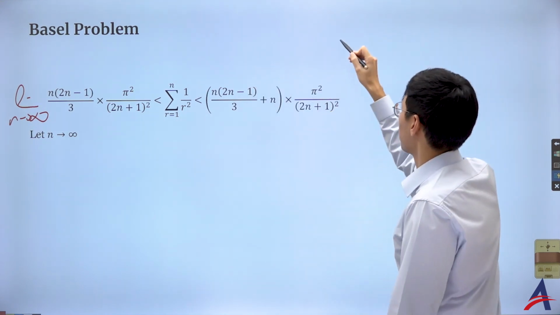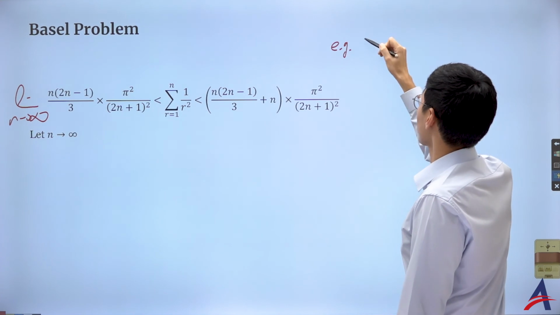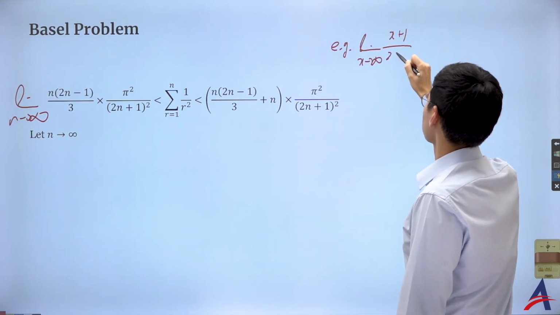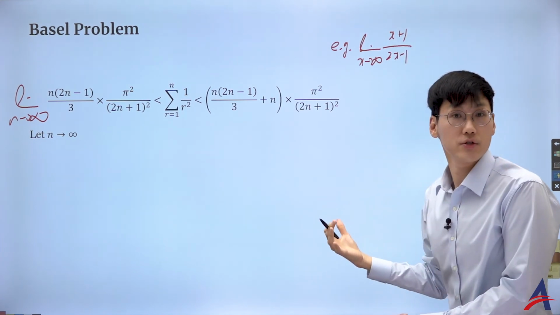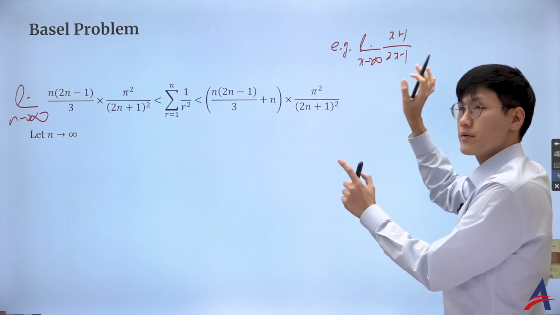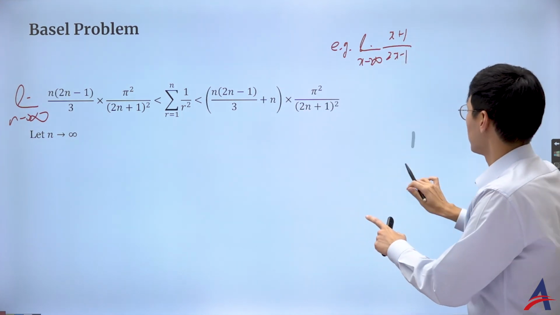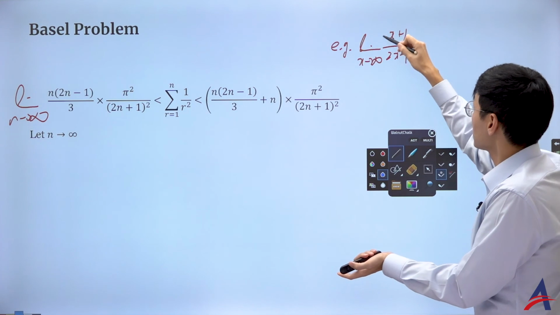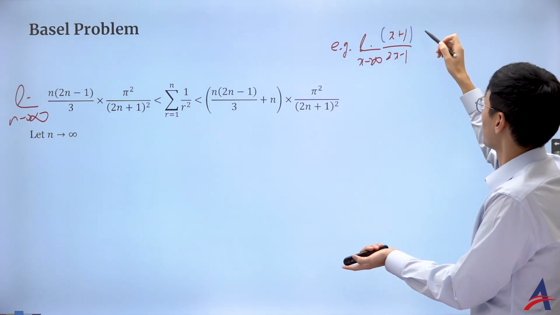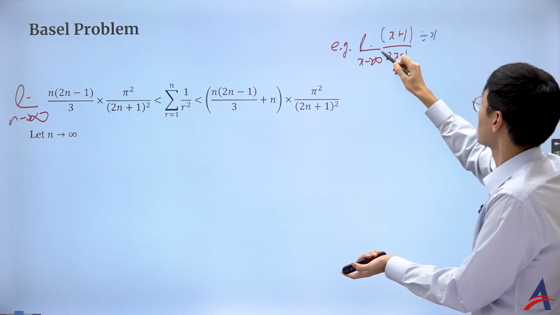So for example, if you had to work with the limit as x goes to infinity of (x + 1) over (2x - 1), this is a rational function, but it's very similar, even though this is a sequence where the n is an integer, and the behavior is very similar. But for this one, what have you done? We just looked into the leading term and then divided by the highest degree of the polynomial, which is going to be just simply x, isn't it?